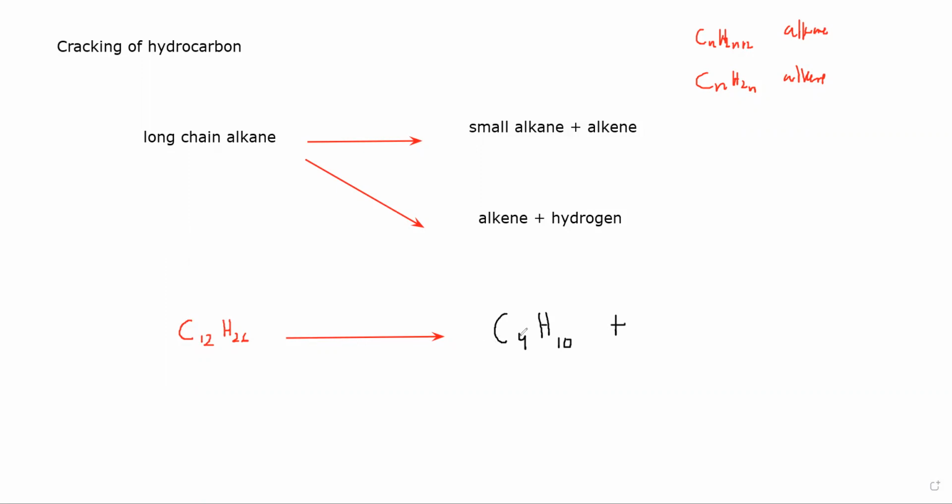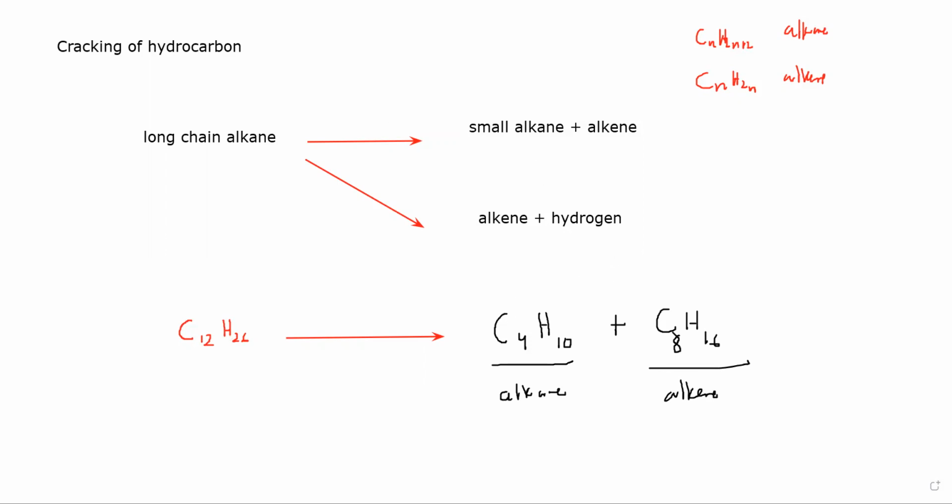Now out of 12, I use 4 carbons. So how many carbons are left? So 8, so it will be C8. And out of 26, I use 10 hydrogen. How many hydrogen are left? 16. So it will be C8H16. So you can see if one of them I am making alkane, another one will be alkene. Is it clear?